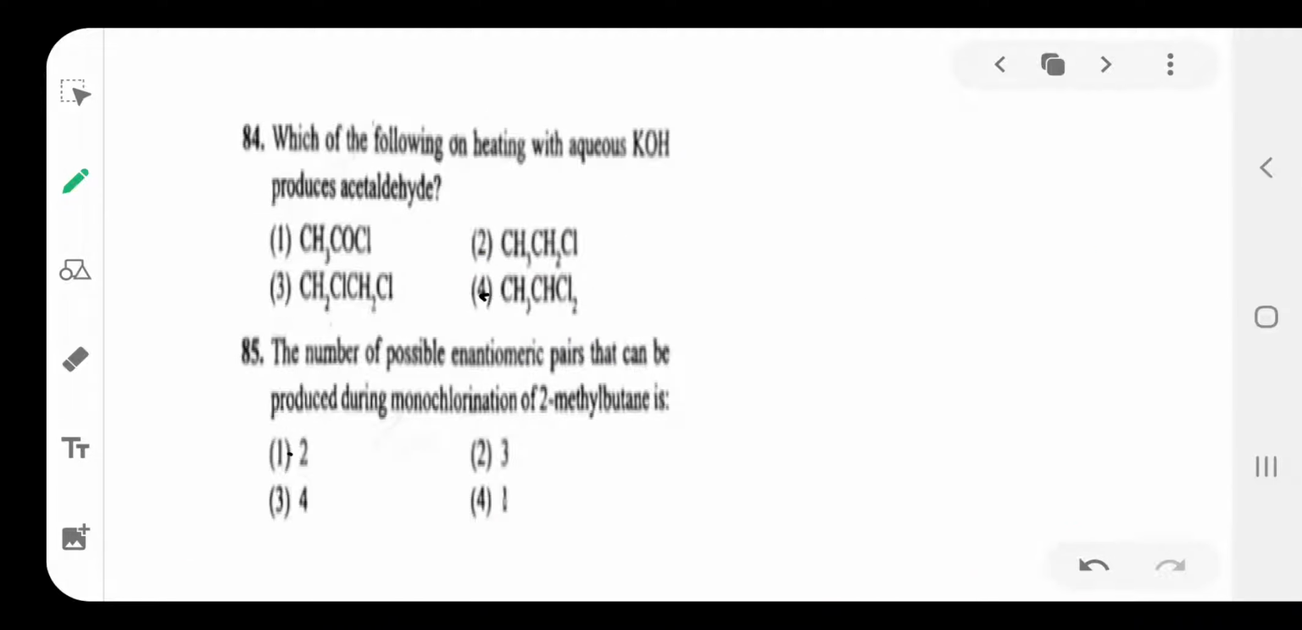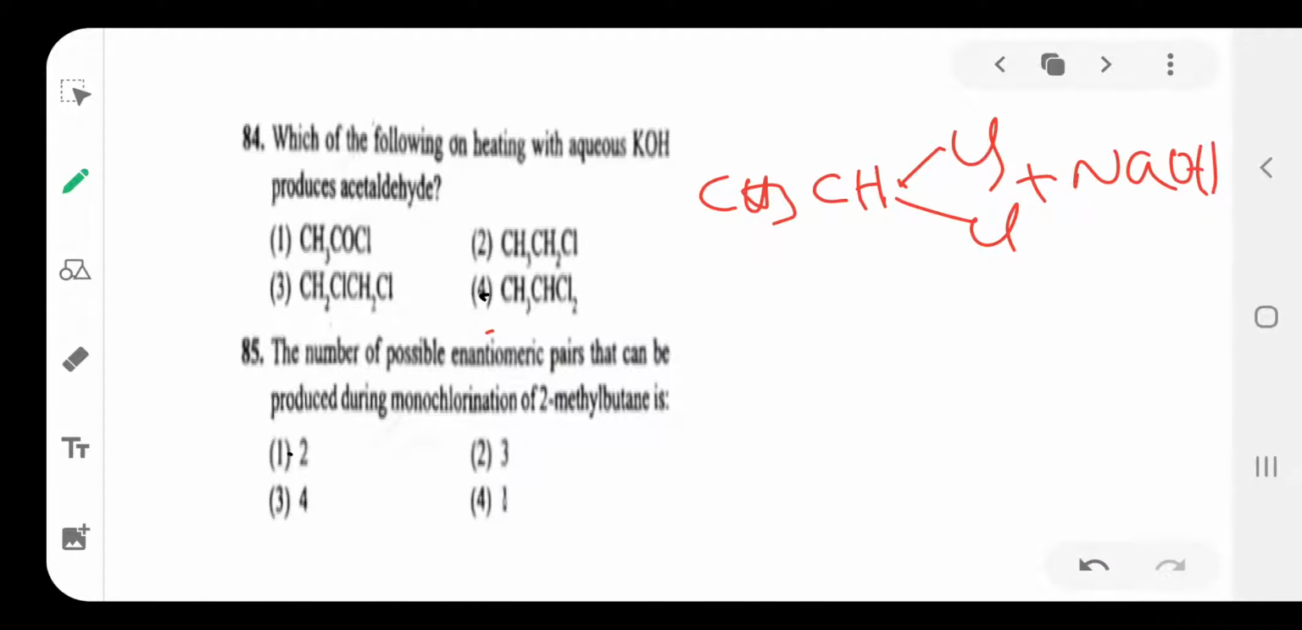Then next one. Which of the following on heating with aqueous KOH produces acetaldehyde? The gem dihalide is the fourth option, CH3CHCl2, with two chlorines attached to the same carbon. It reacts with aqueous NaOH or KOH. You take KOH.